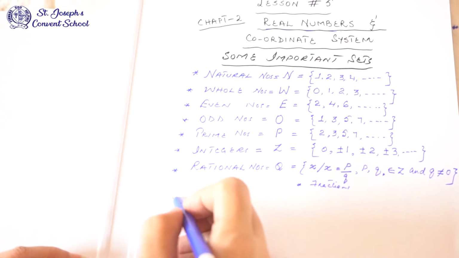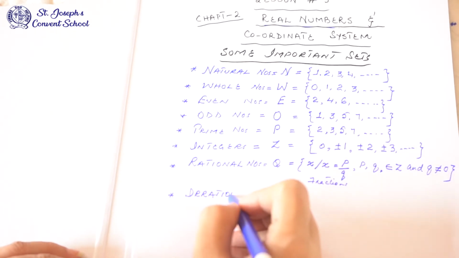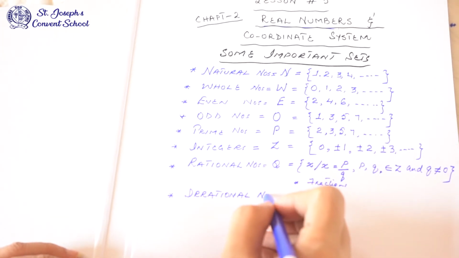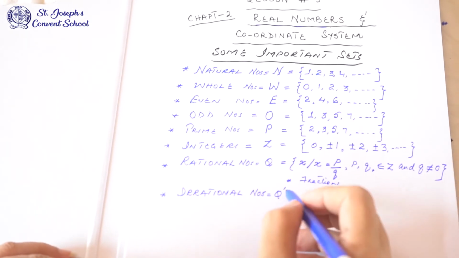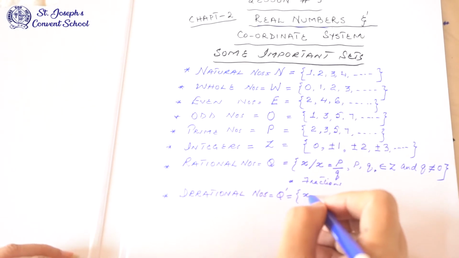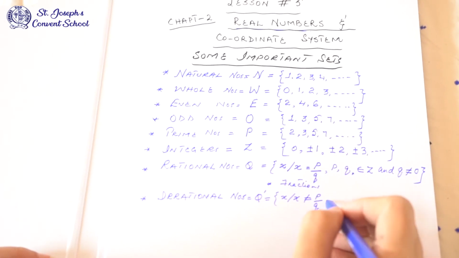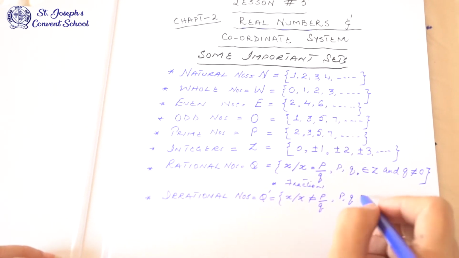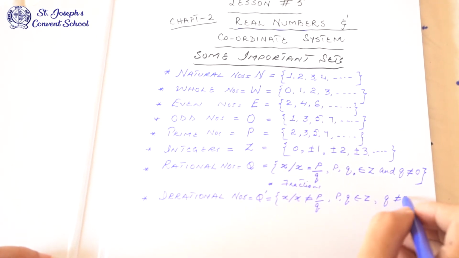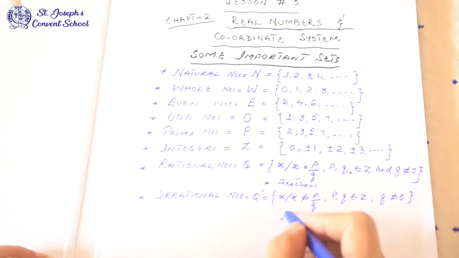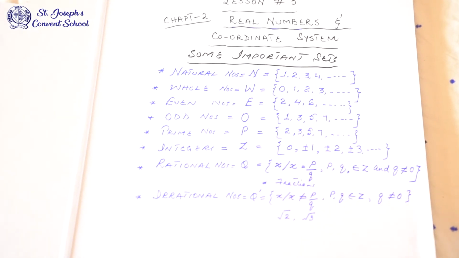Then there are irrational numbers. What are irrational numbers? Irrational numbers also cannot be written in number form, so we again use notation: x such that x is not equal to p upon q, where p and q belong to Z, and q is not equal to 0. In this case, the numbers are in root sign, like root 2 and root 3. So these are known as irrational numbers.